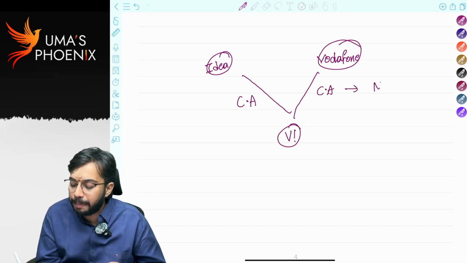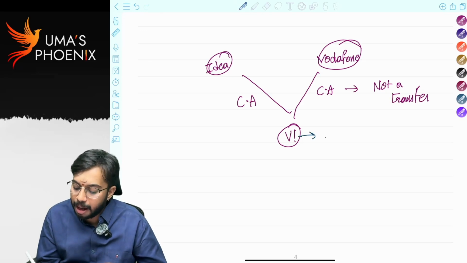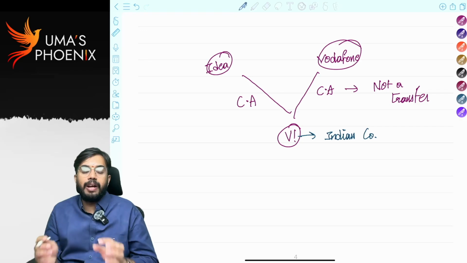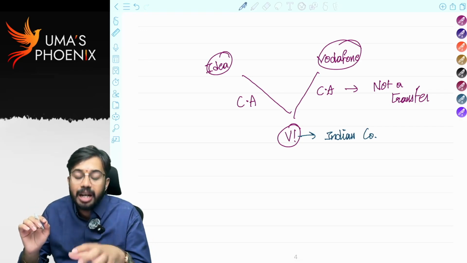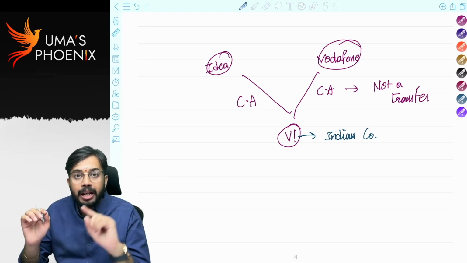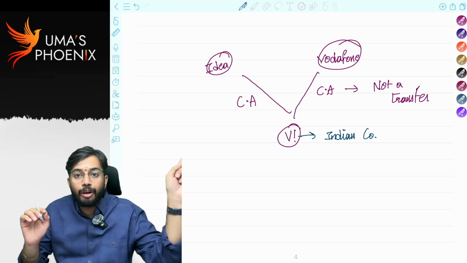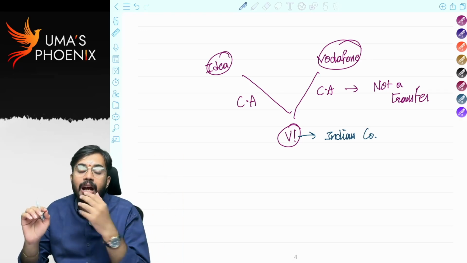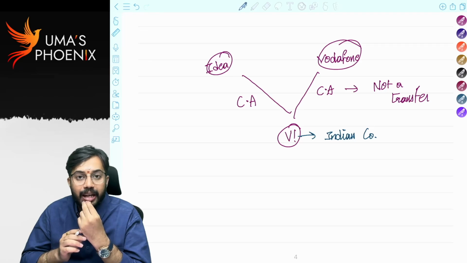This transfer of capital assets is not a transfer and no capital gains are required to be calculated, subject to the condition that the amalgamated company must be an Indian company. Is it clear? So when the amalgamated company is an Indian company, transfer of capital assets from amalgamating company to amalgamated company, or Vodafone to VI, is not a transfer and no capital gains are required to be calculated.